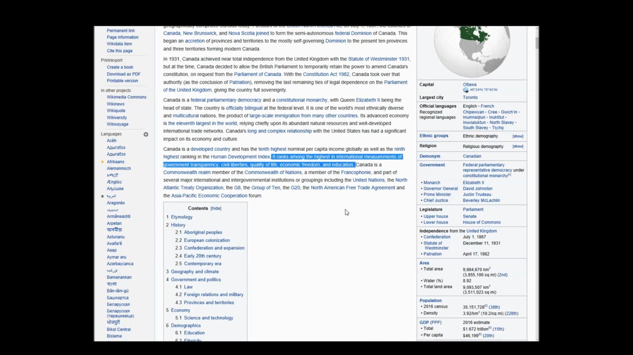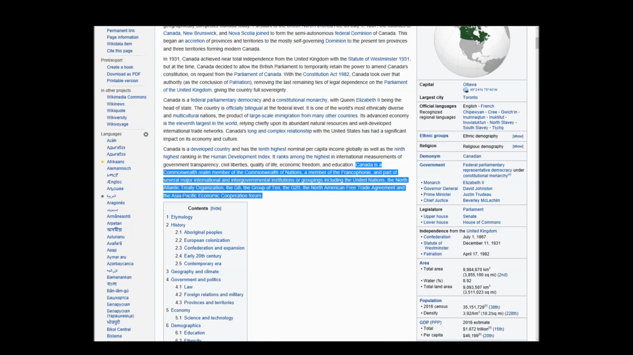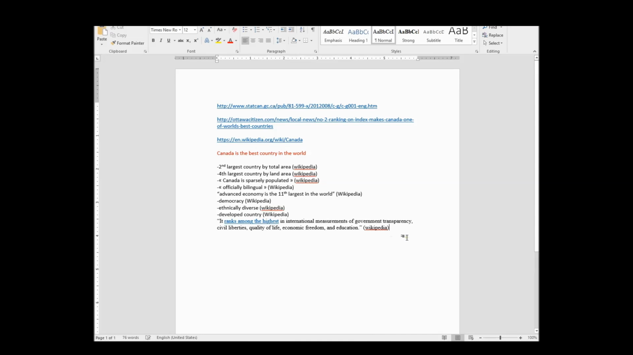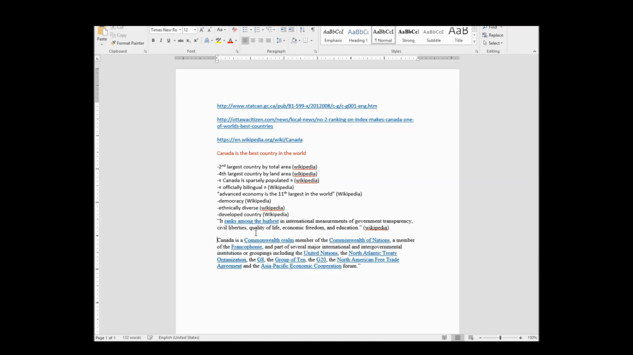What else do we have? It's part of several major international and intergovernmental organizations. So let's go. This whole paragraph is really quite interesting. So I'm just going to copy this entire chunk and put it right down here. So again, just so I don't get confused, I'm just going to leave spaces. Home and Wikipedia. So what I've got right now, I'm just going to save this.